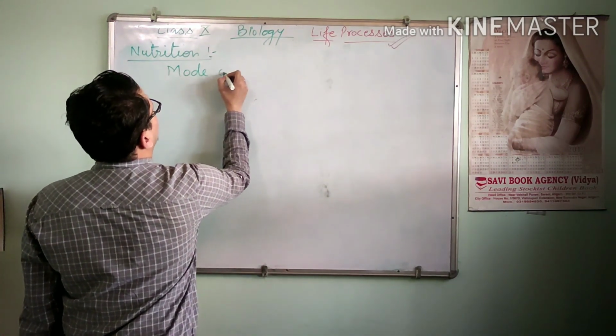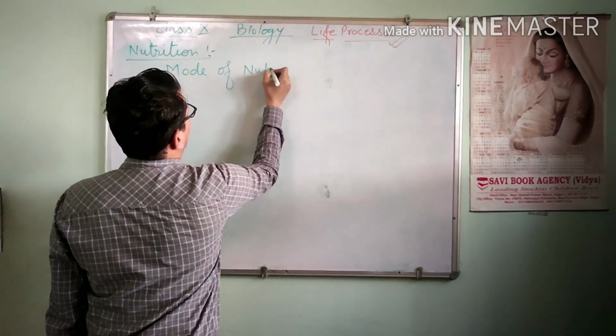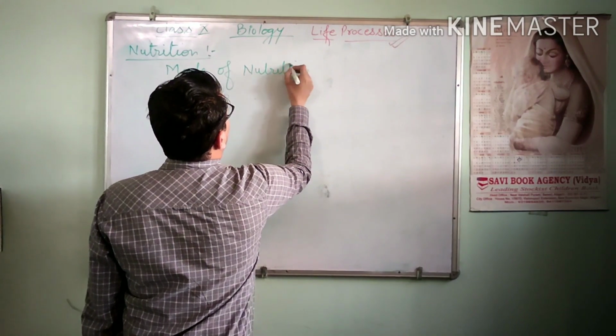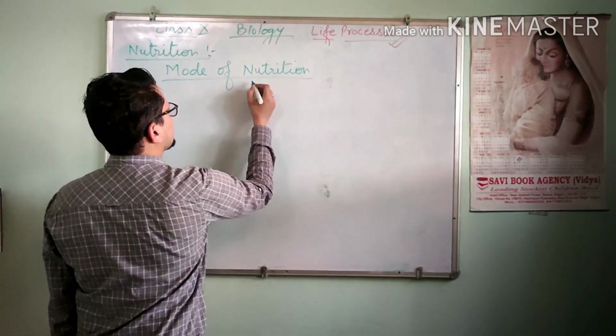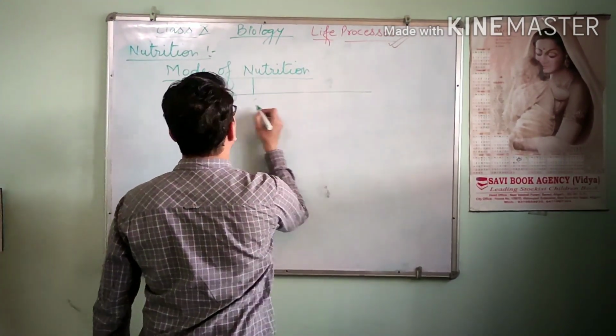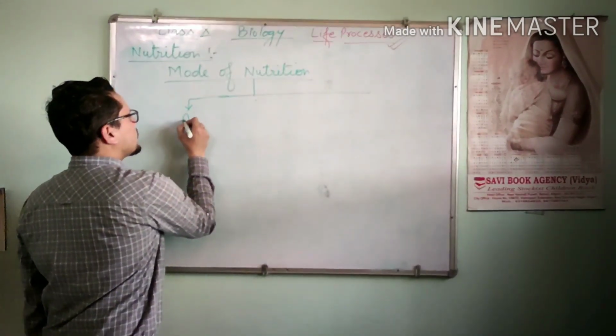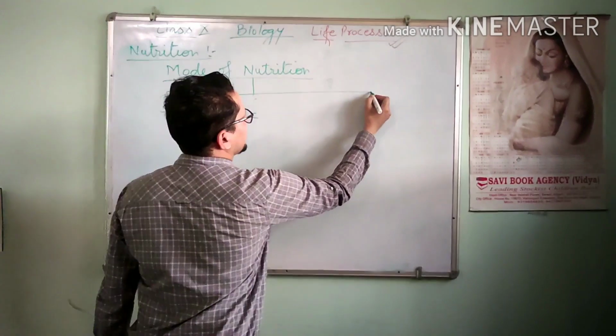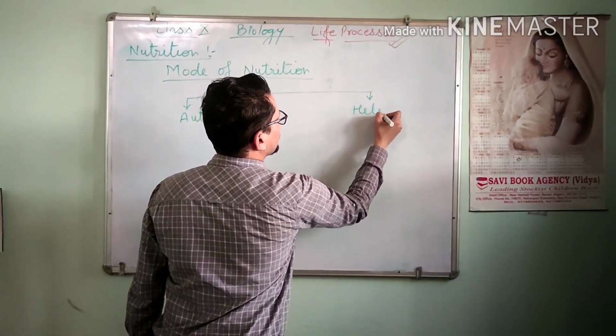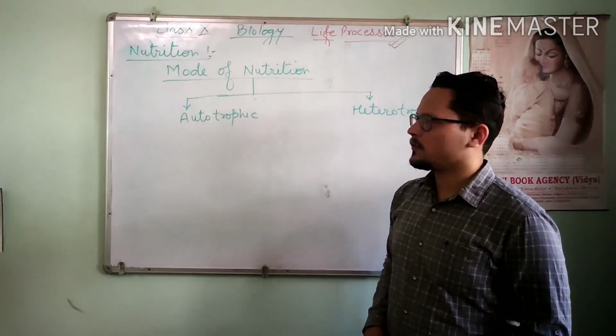Now we are talking about modes of nutrition. It is very simple. Nutrition is of two types. Number one is autotrophic nutrition, and the second one is heterotrophic nutrition. Autotrophic nutrition.